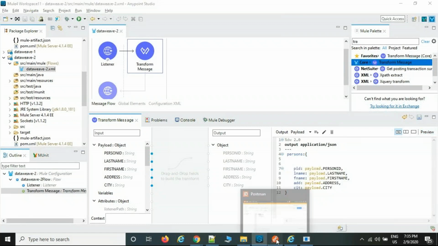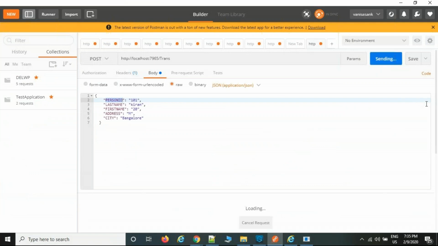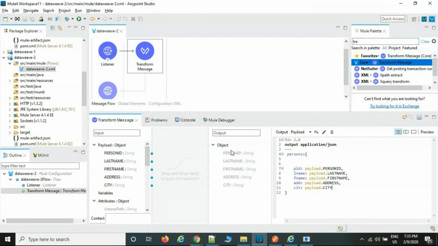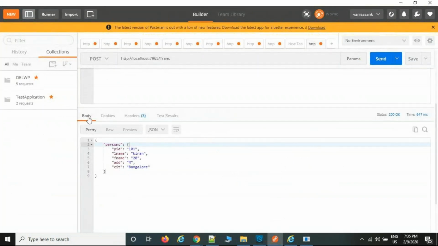Okay, if you want to append the key value, then you can run the same flow. You will get it as an append. See how we are receiving the body, because we are consuming the output also as body only. So that is the reason in the receiver end also they are receiving the body.